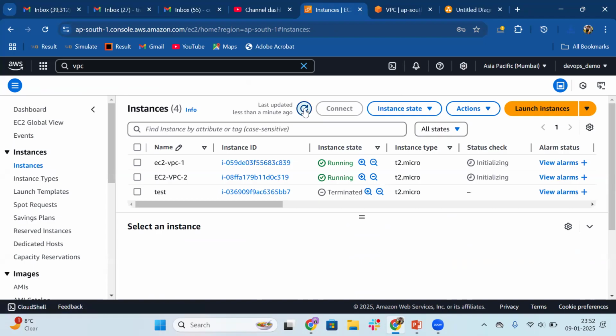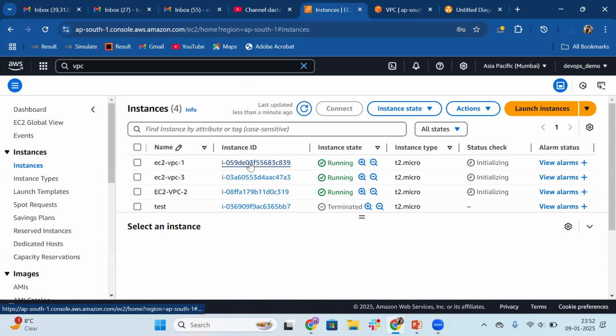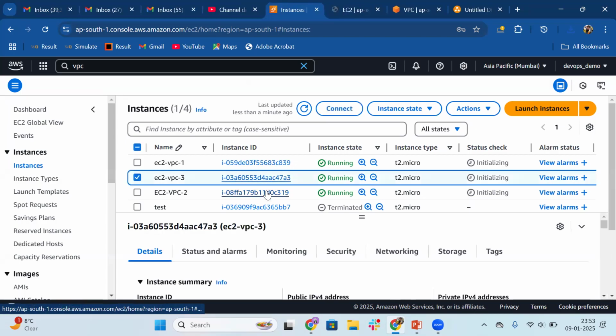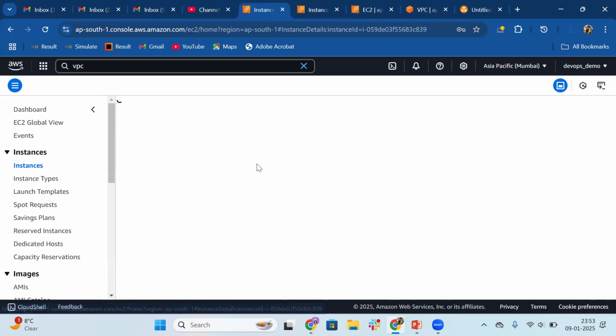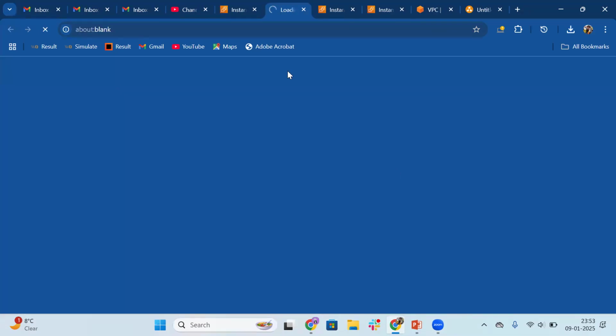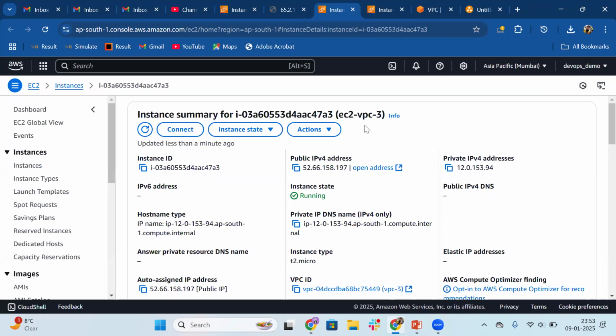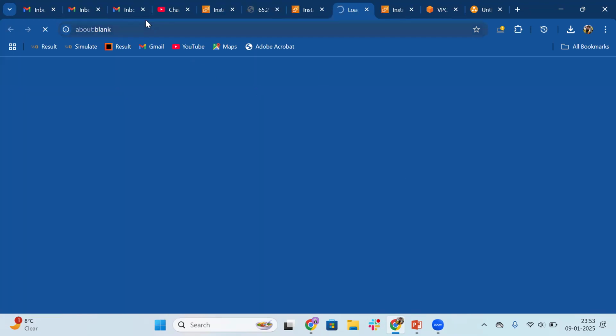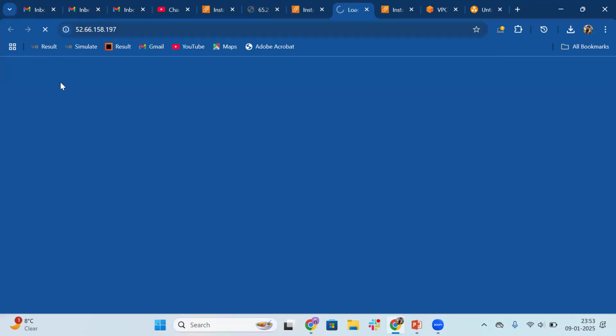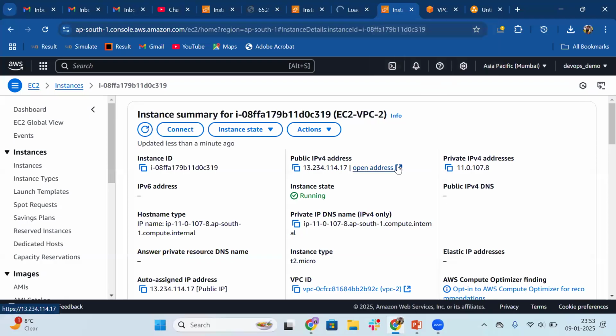We will see the custom message as well, which should be available here. So let me open up this EC2 instance in a different tab. And this first one is here. Click on open address. Let me remove this HTTPS. Welcome to VPC1, then it should print. This second one, EC2 VPC3, this one will print welcome to VPC3. Let me go in the browser. Let me remove HTTPS. Okay, meanwhile it's taking time. Let me launch the second one as well.